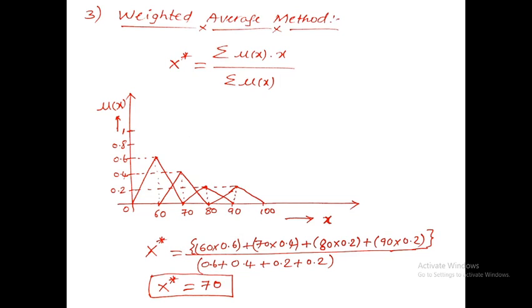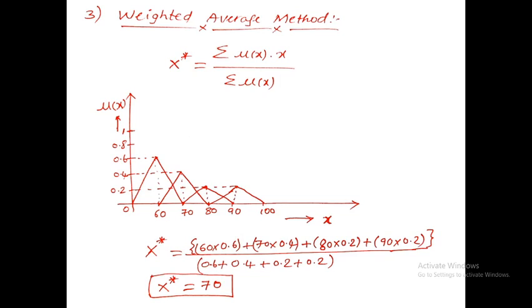Let us take that figure. If you see the figure, your membership value is represented with mu of x on the y-axis. Corresponding elements are taken on the x-axis. So 60, 70, 80, 90, 100 are the elements. Corresponding membership value will vary from 0 to 1 only, including both 0 and 1.